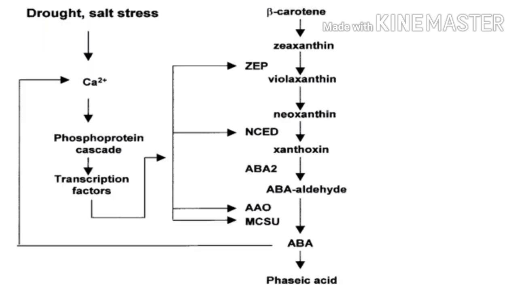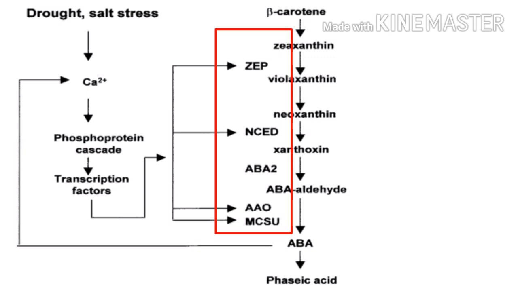Now let's discuss the very last part of this topic, and that is signaling of abscisic acid. In drought condition, in stress condition, there will be production of calcium ions which will form a phosphoprotein cascade, which will give rise to different kinds of transcription factors, and these transcription factors are responsible for formation of different kinds of enzymes.